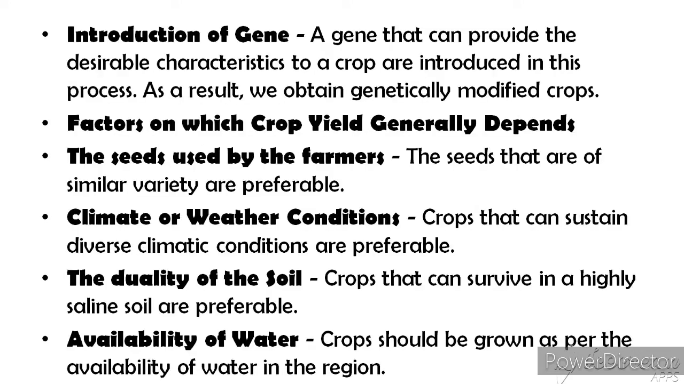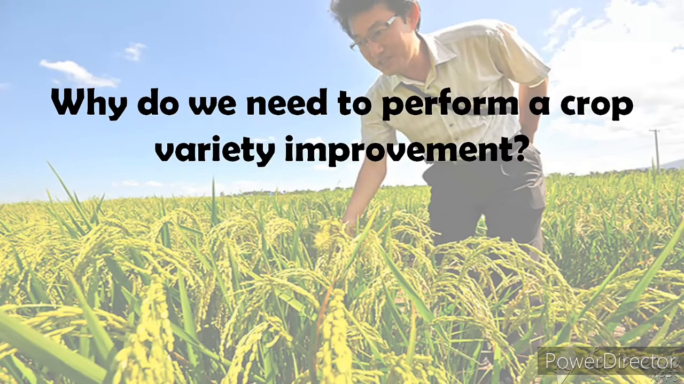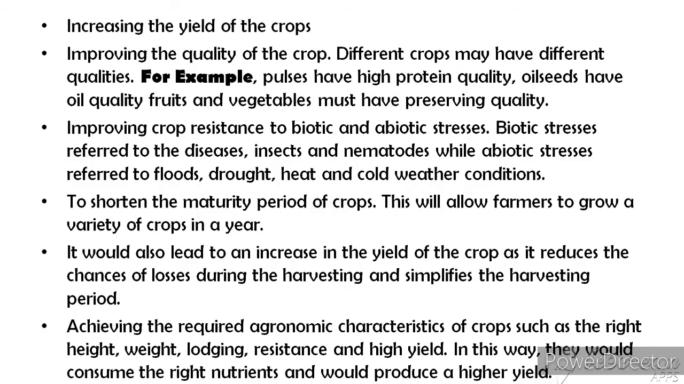And why do we need to perform crop variety improvement? The answer is to increase the productivity of the crop per acre. Improvement in the quality of crops produced varies from crop to crop. Crop production is reduced due to biotic and abiotic factors, where varieties that resist these factors can improve crop production. Crops which can grow in different conditions will help in achieving high production.